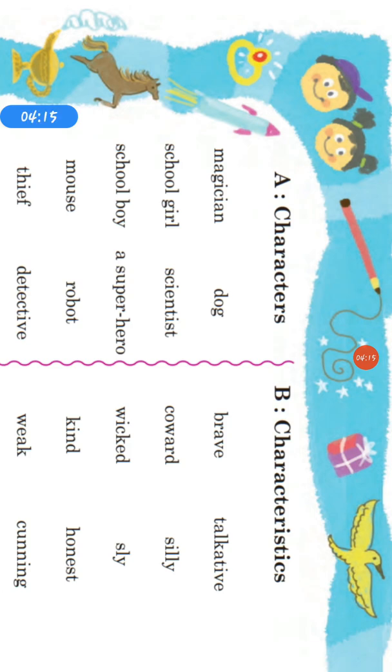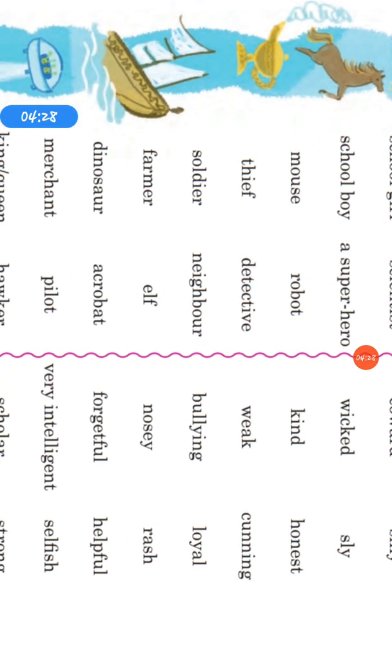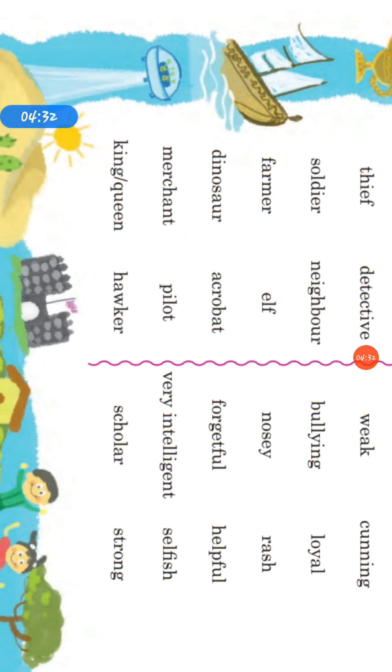Now see, column A. From column A, one person has to choose the 5 characters. It will be a magician, dog, schoolgirl, scientist, schoolboy, superhero, mouse, robot, thieves, detective, soldier, neighbor, farmer, elf, dinosaurs, acrobat, merchant, pilot, king, queen, or hawker.